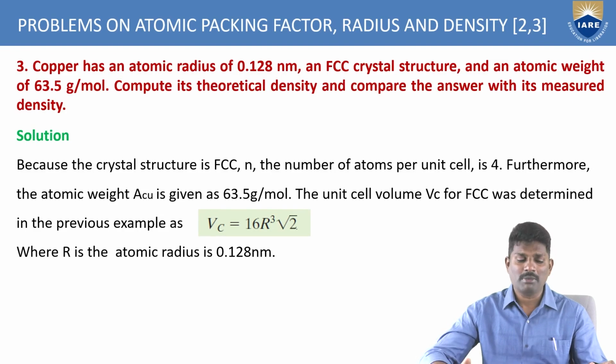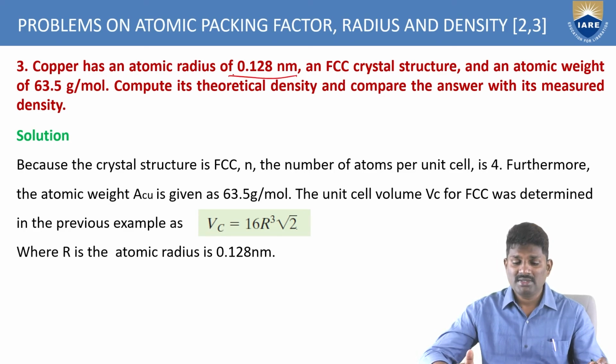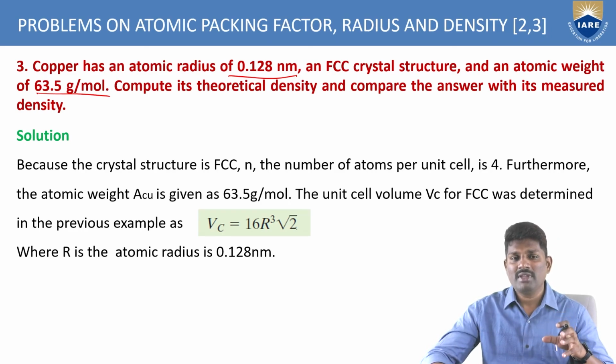Now, if you see this problem, copper has an atomic radius of 0.28 nanometers, an FCC structure, and an atomic weight of 63.5 grams per mole. You have to compute its theoretical density and compare the answer with its measured value. So here is the data given for copper. You have to calculate the theoretical density value, and then compare it with the practical, that is the measured, value.